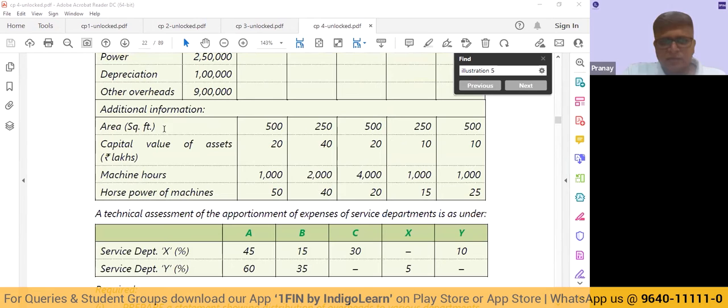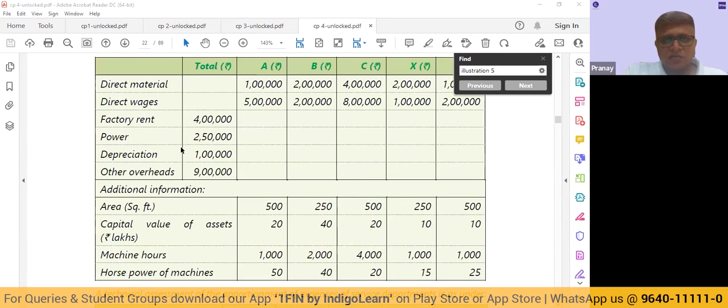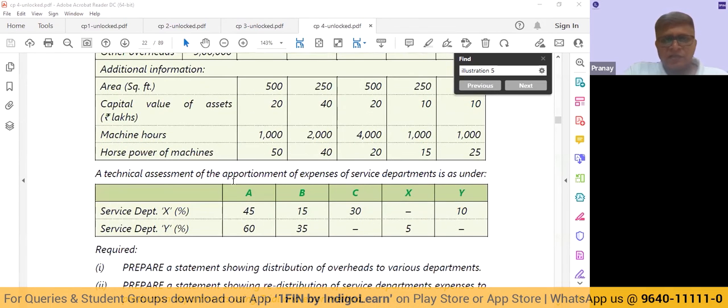Let me quickly go through the question for the benefit of the other students also. We have the factory rent, power, depreciation, other overheads. Additional information: area in square feet, value of the assets, the number of machine hours in each department, the horsepower of the machines. But assessment of the apportionment of expenses of service departments is as under.